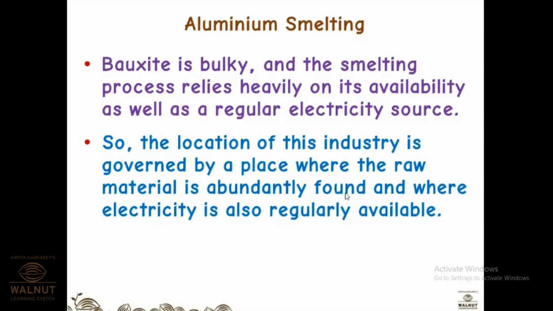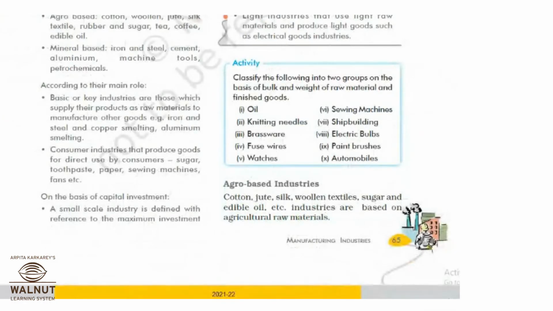Right. So now I'll open the textbook. We'll go through the processes and then we'll go through the map marking. Okay, before that, I just thought we'll freshen up if we are bored a bit. Classify the following. Let's do this activity. Classify the following into two groups on the basis of bulk and weight of raw material and finished goods.